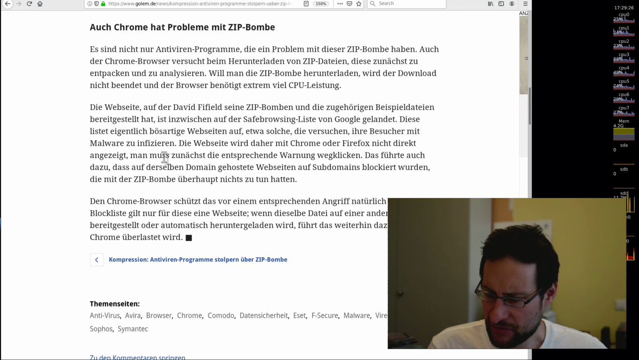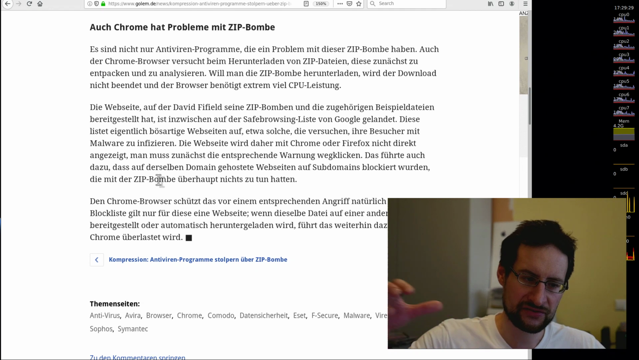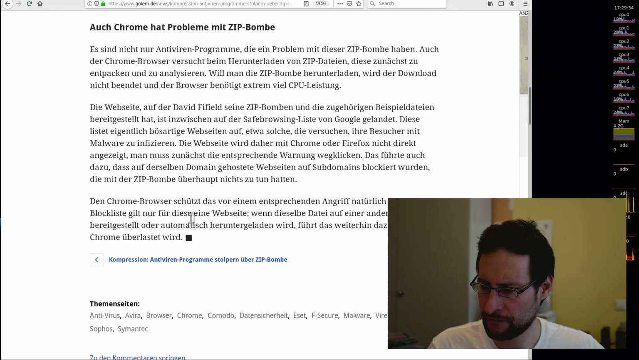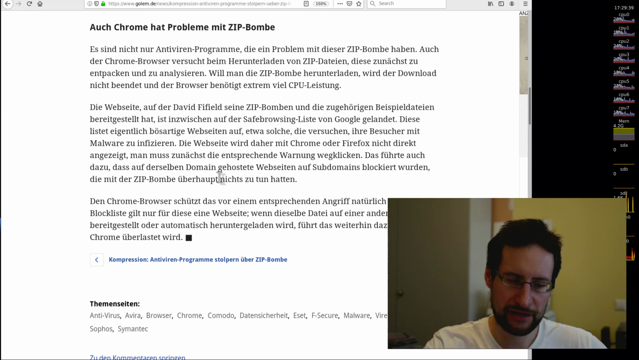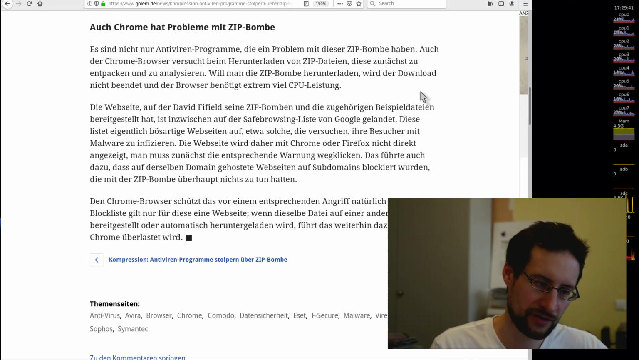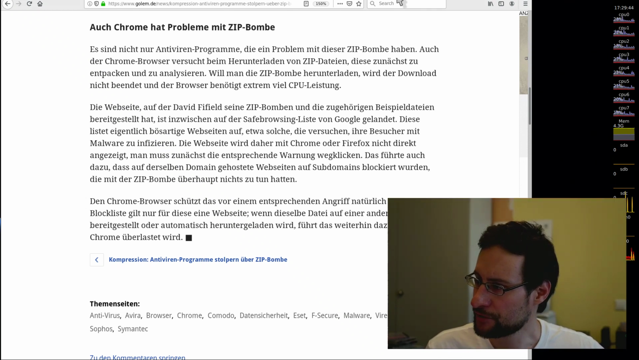And so the Chrome browser of the amazing security team of Google, they simply have blacklisted the URL in the safe browsing URL stuff. So if you download the same file on another site, it still explodes the Chrome browser. So yeah, thumbs up for that amazing engineering achievement.